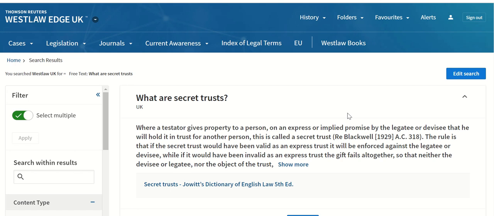When you usually have a what is question, Westlaw will provide a definition from a legal dictionary. You can also access the legal dictionaries from this link here, Index of Legal Terms. Sometimes this can be really useful to find the official definition of a legal term, and it might refer back to a case or legislation where this key term has been defined. So this might be something useful that you would want to include in an assignment to be able to set out how that term became part of case law.